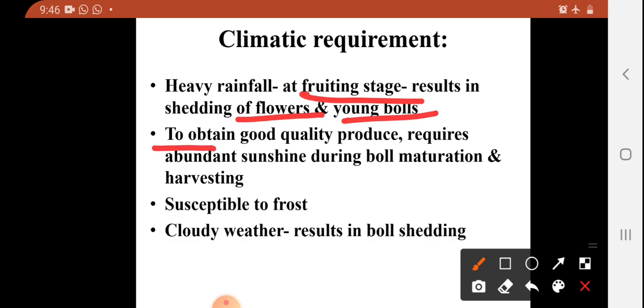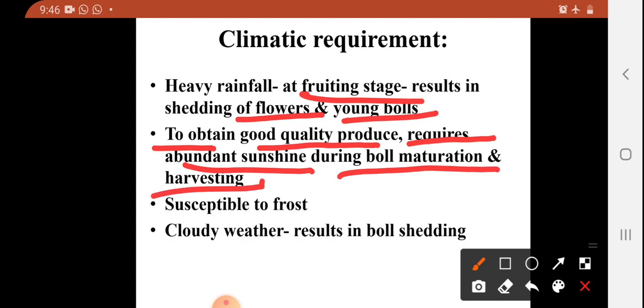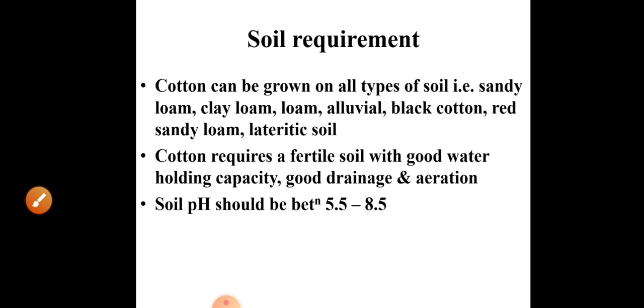If we want to obtain good quality produce or good quality cotton fibers, then this crop requires abundant sunshine, especially during boll formation, at the time of boll maturity, and at the time of harvesting. This crop is susceptible to frost conditions and also cloudy weather.